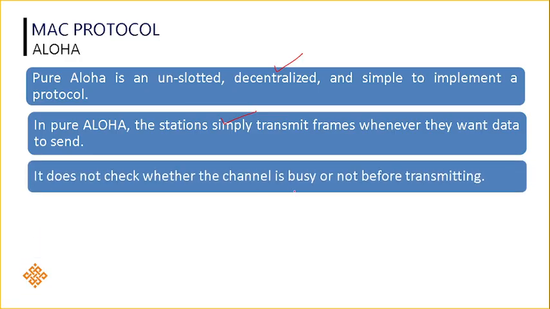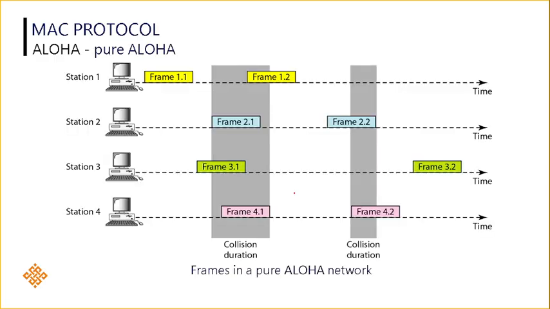It does not check whether the channel is busy or free before transmitting. So if the station is free, it will transmit. They will not check whether the channel is free or not. Because of that only, there are more chances of collision. So here you can see one small example.